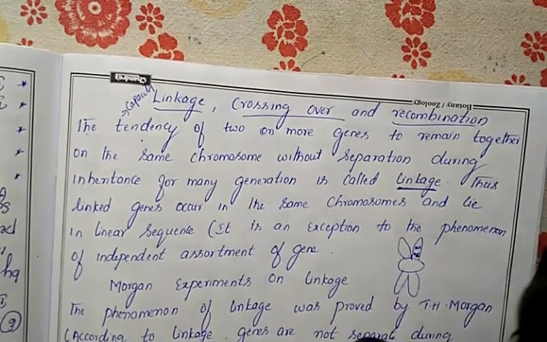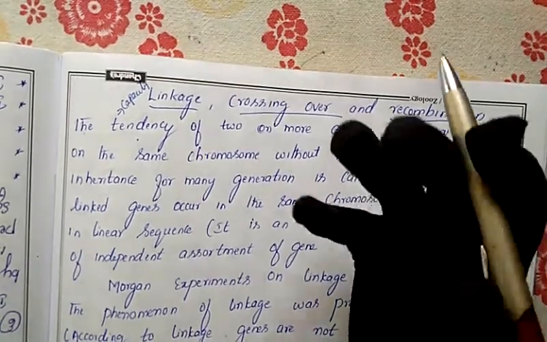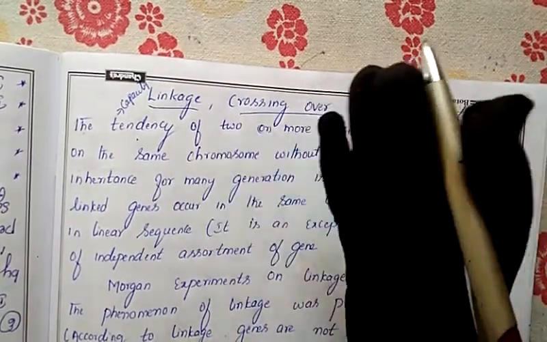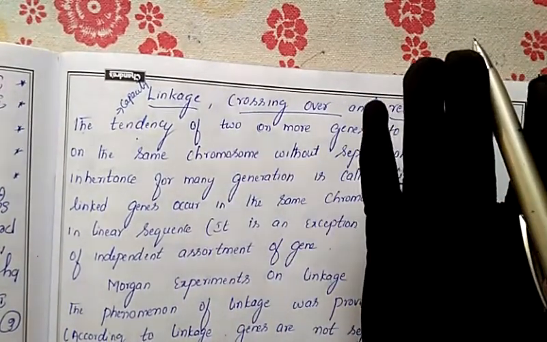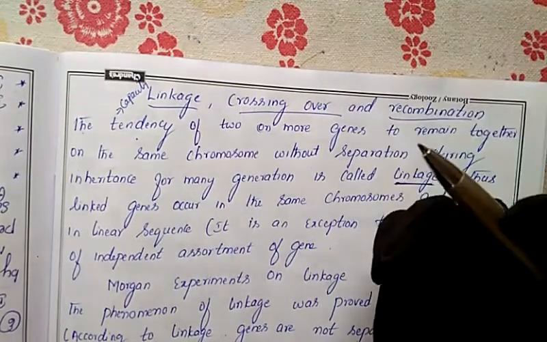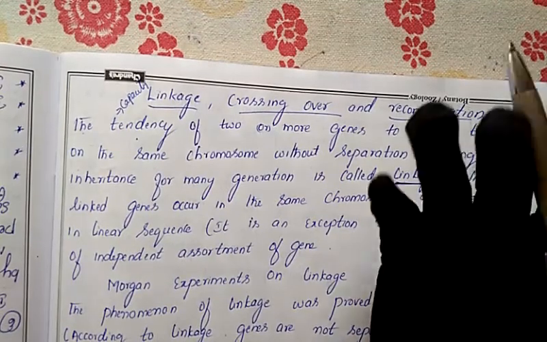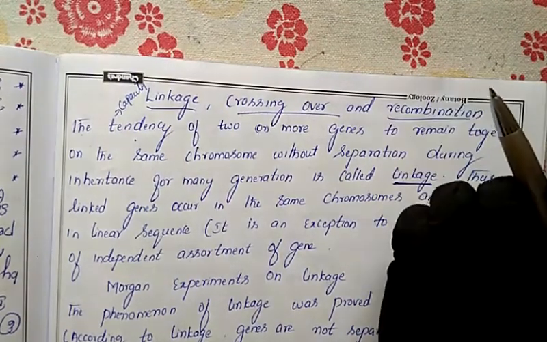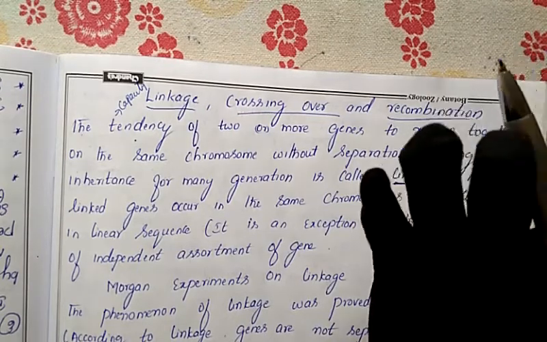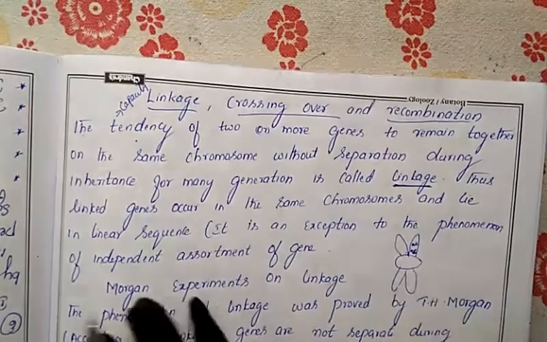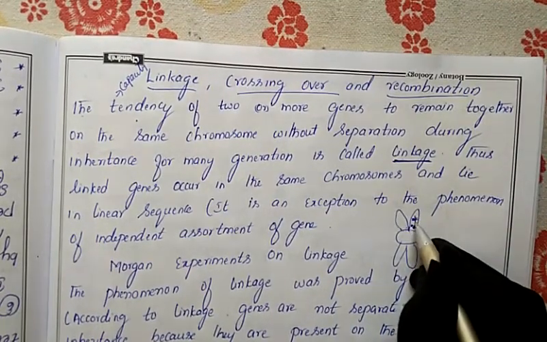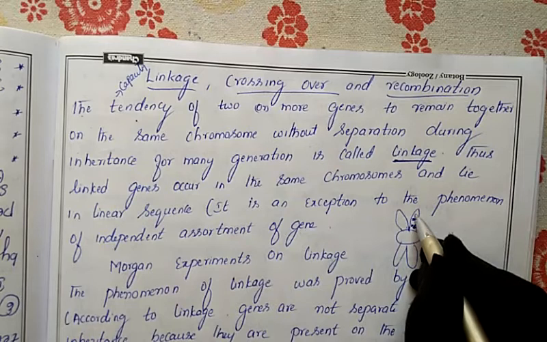When the chromosomes combine together, due to crossing over the genes will get separated. The segregation process takes place, and due to that segregation the new character will be produced. Already we have discussed that due to segregation we get the new combination. That's why in a dihybrid cross we got the new combination, which appears due to the separation of the genes.